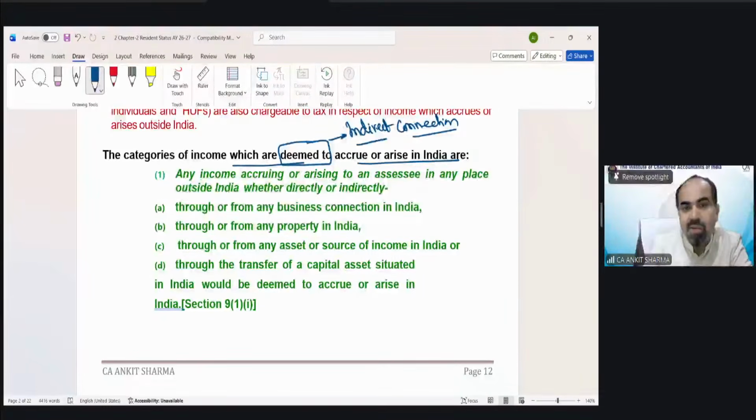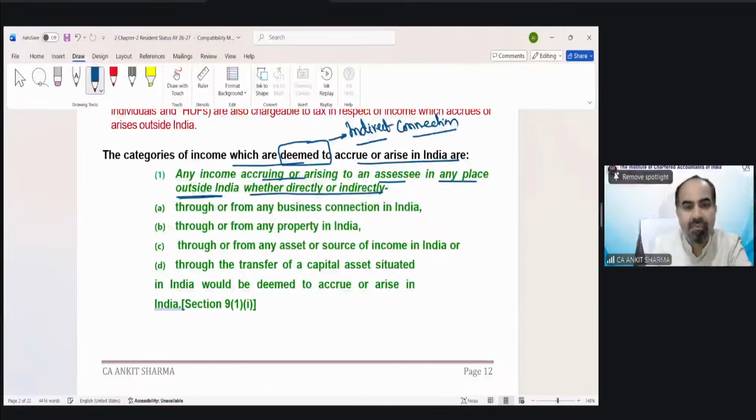So any income arising or accruing to an assessee in any place outside India. If income arises outside India, but we will assume, no, no, no, it is deemed to arise from India. So practically, you are earning income from outside India, but in the following cases, even though it has been earned outside India, we will assume it has technically arisen from India.